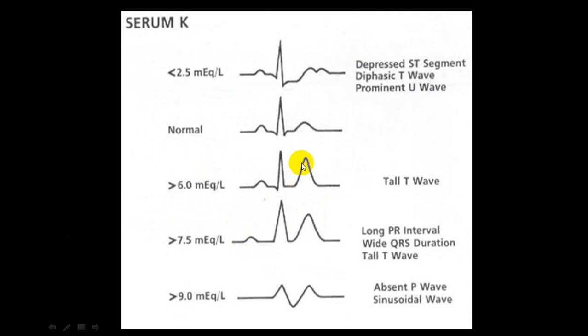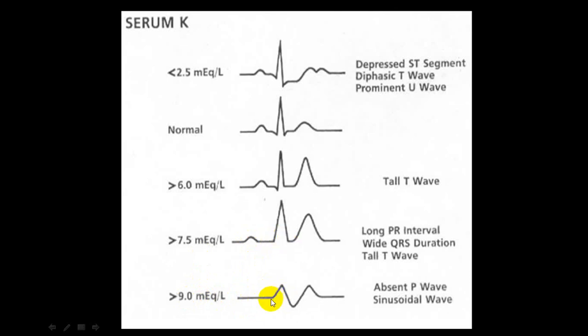And see this tall T wave. Here the base is narrow. It is tall. This is symmetrical. And it is peaked. So this is typical of hyperkalemia. But as you see further, as the hyperkalemia increases, the QRS complex becomes wider, PR interval becomes prolonged, and when it becomes further, now you can see that P wave has disappeared.